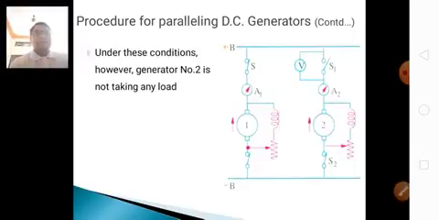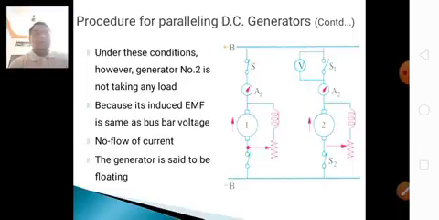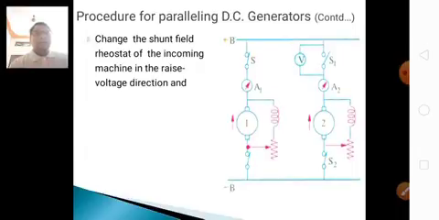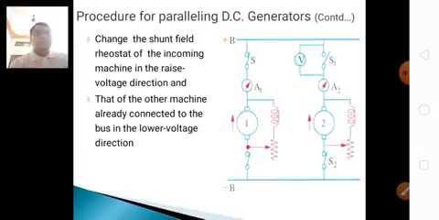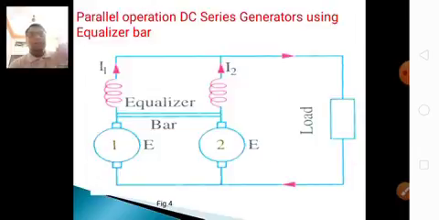Under these conditions, generator 2 is not taking any load, because its induced EMF is the same as the bus bar voltage, so there is no flow of current. This generator is said to be floating. Then make changes in the shunt field rheostat of the incoming machine in the rising voltage direction, and that of the other machine already connected to the bus bar in the lowering voltage direction, until the desired load distribution is achieved.